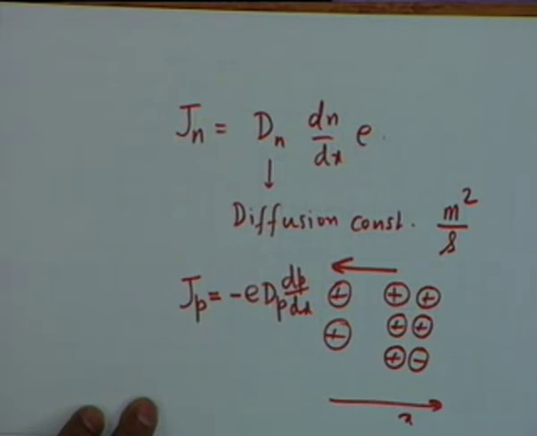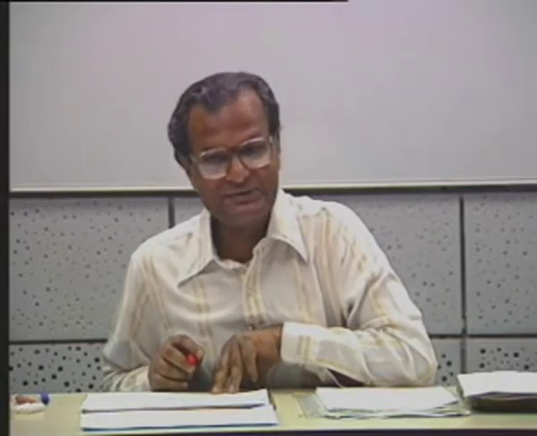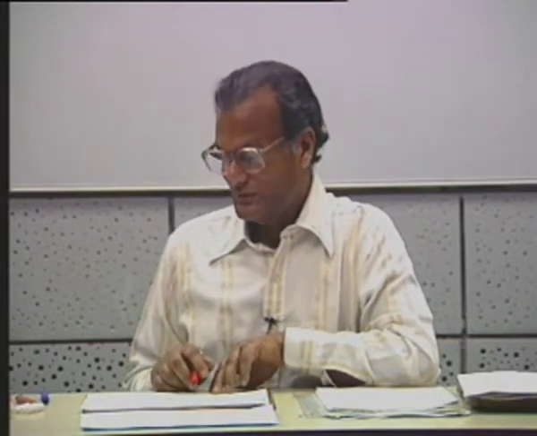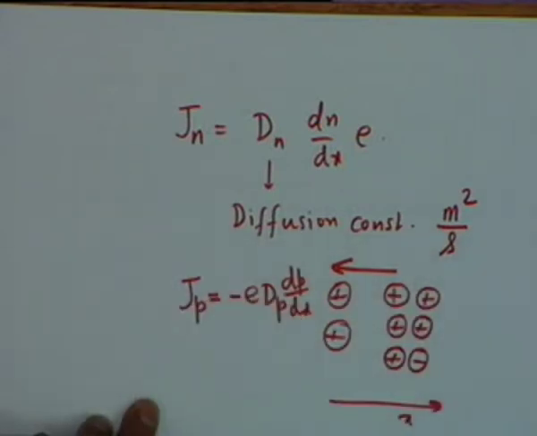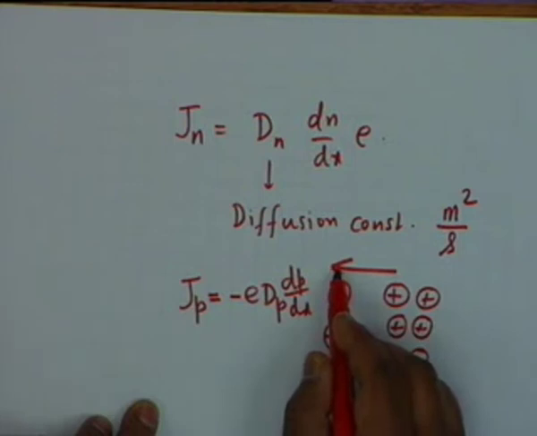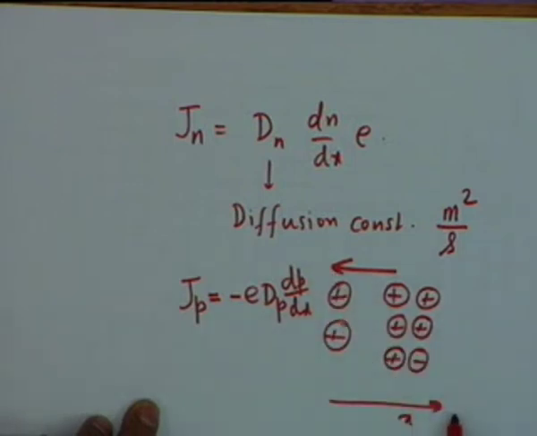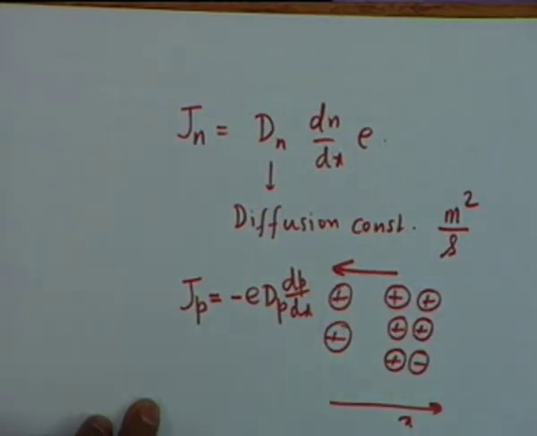Why is it negative? Is that the question? dp dx is positive, so the holes move in the opposite direction, in the negative x direction. If dp dx is positive, holes move in this direction, x is in this direction, and therefore the current is negative. You must take care of the sign.